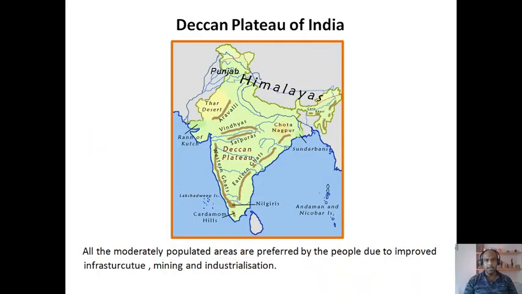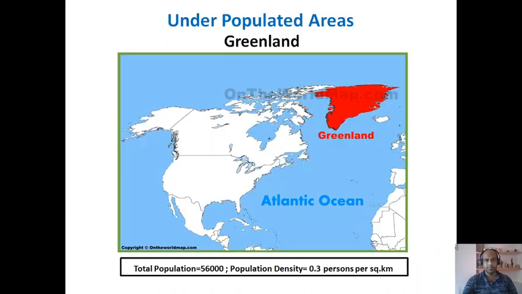In India, the Deccan Plateau has moderate density of population, which is surrounded by the Vindhya Satpura mountain range on the north, Western Ghat on the west and Eastern Ghat on the east. Now, all the moderately populated areas are preferred by the people due to improved infrastructure, mining and industrialization. Underpopulated areas.